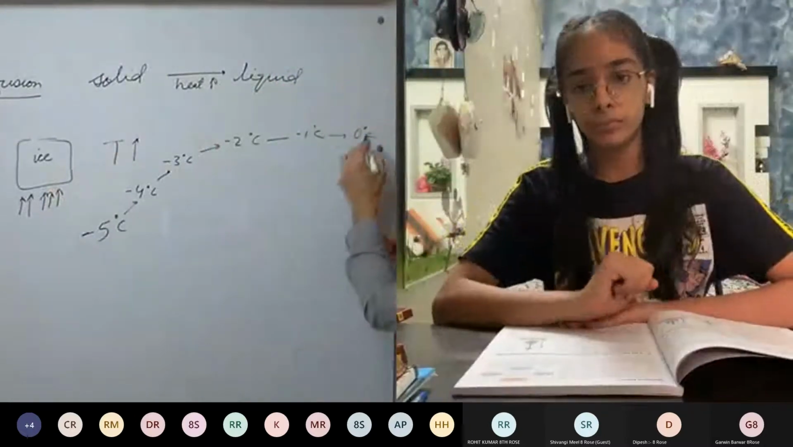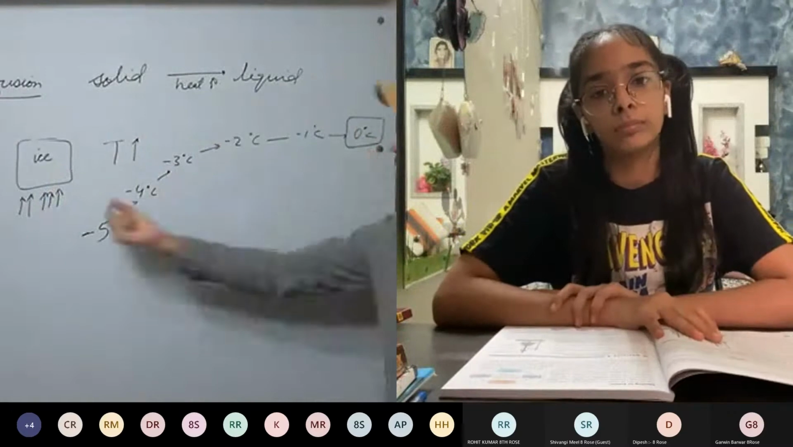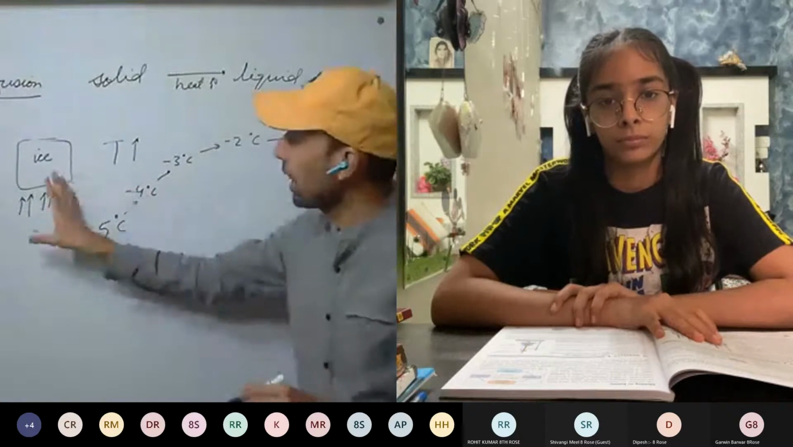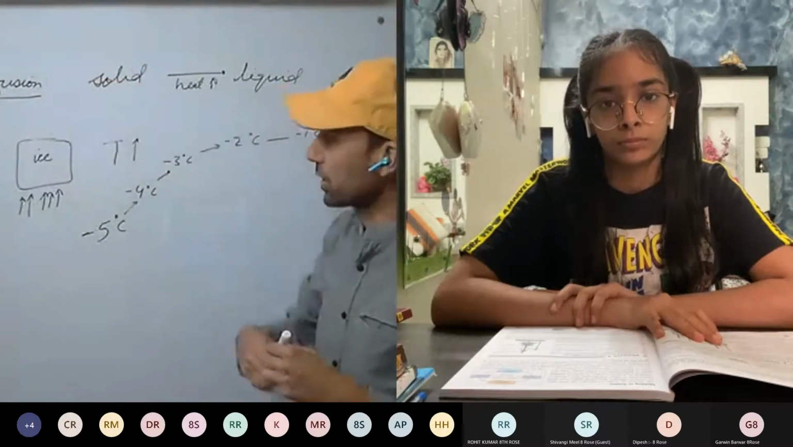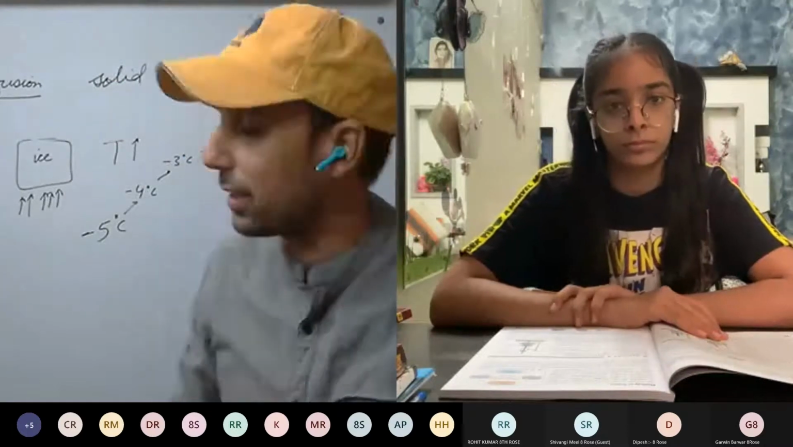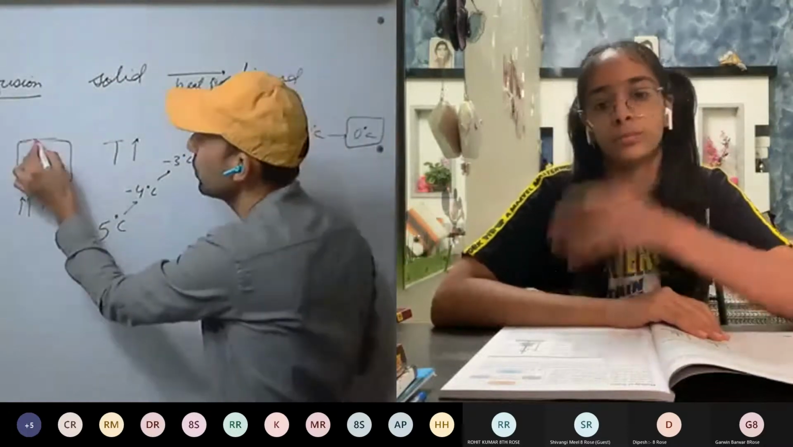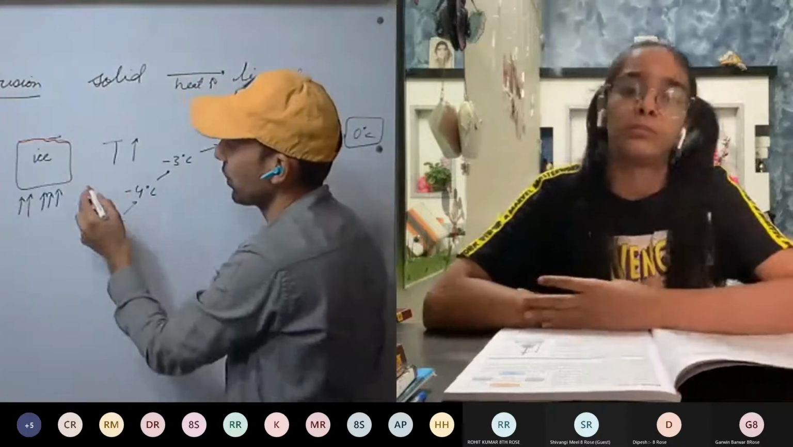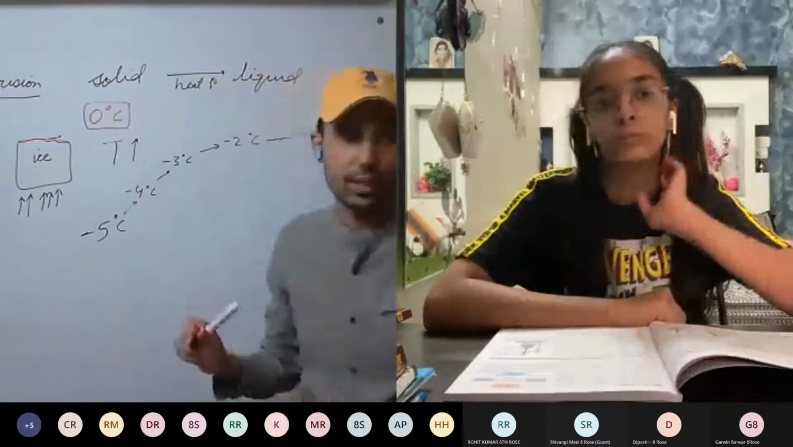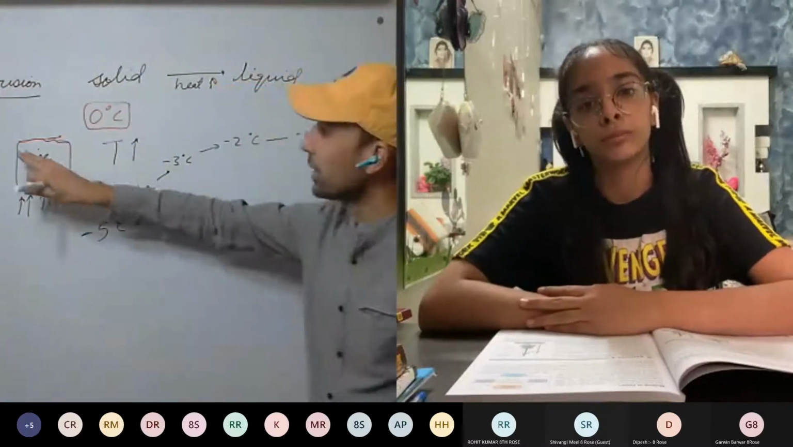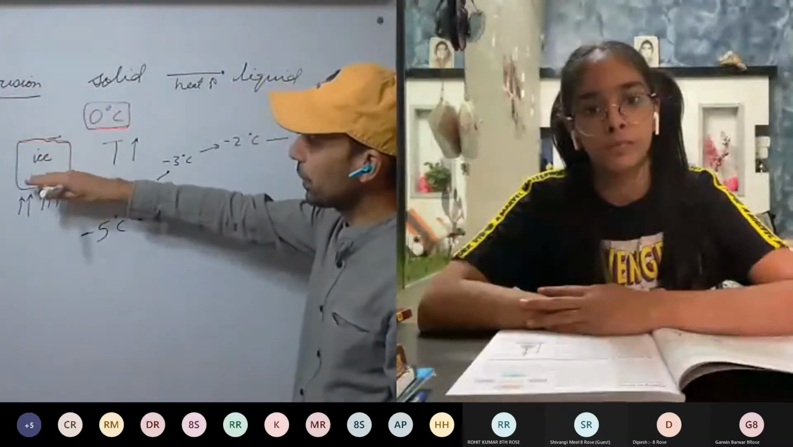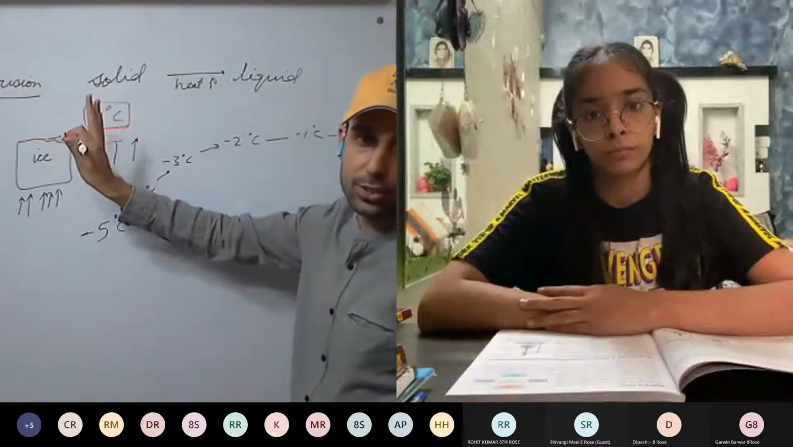Now we see that the temperature is stuck at 0 degrees Celsius for some time. We'll discuss why. The thermometer is stuck at 0 degrees Celsius. At 0 degrees Celsius, what is happening? Ice starts to melt, that is, liquid water starts to form. This takes place at 0 degrees Celsius at standard pressure. Till the whole ice melts, the temperature remains at 0 degrees Celsius.